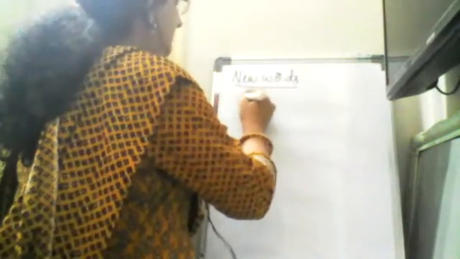The next set of words: so how do they spread? That is number 7, 8, 9, 10, 11. I'll write 5 words.